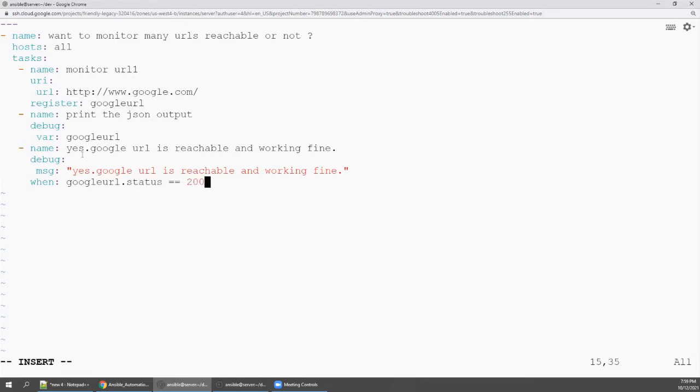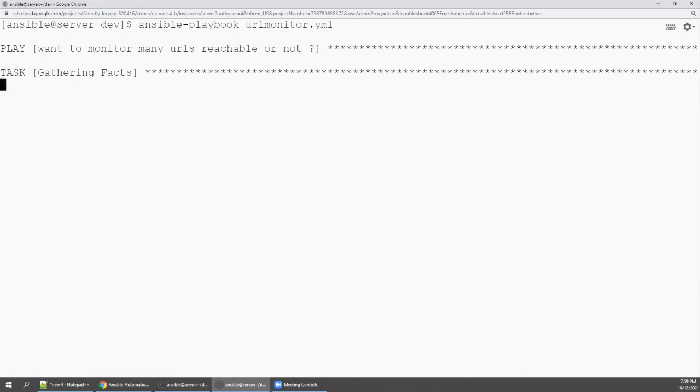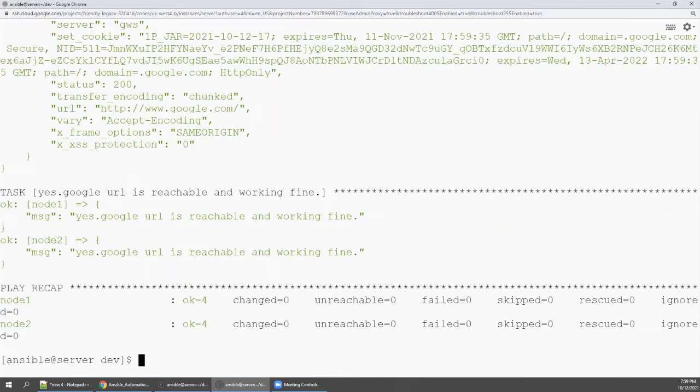That means if the URL is working, then we will get a 200. If you put not equal to, then it says the URL is not reachable, but we want equal to 200, right? So let's write it and execute the playbook again. See, now the URL is reachable. Google URL is reachable and working fine.